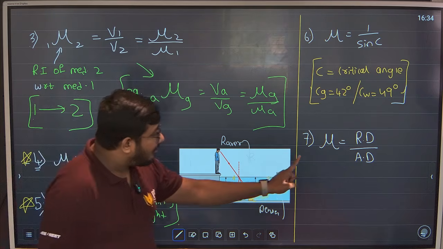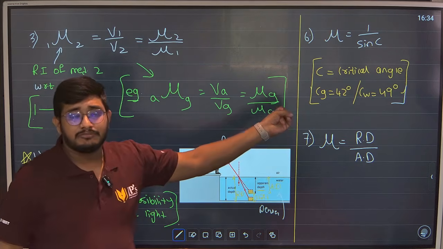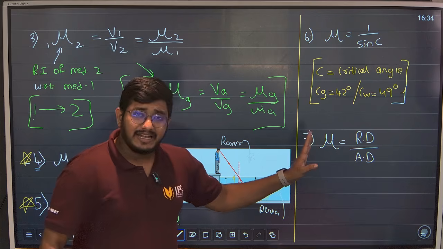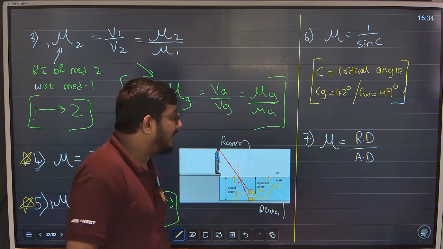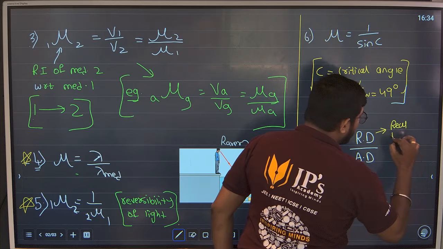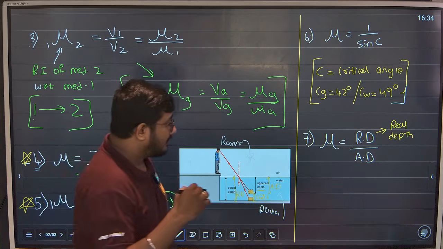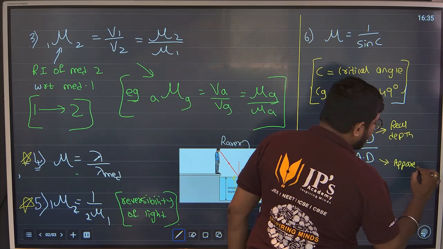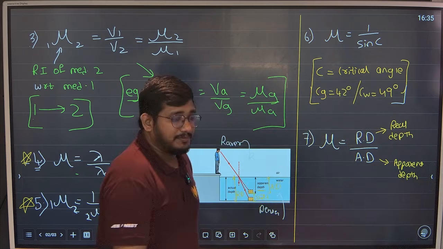That's why the formula is refractive index. You have a derivation for that, but it is not included in your portion, so you will write the formula directly. Mu is RD upon AD, that is real depth upon apparent depth. RD is real depth, the actual place where the object is, and AD is apparent depth, where we see the object. Okay.